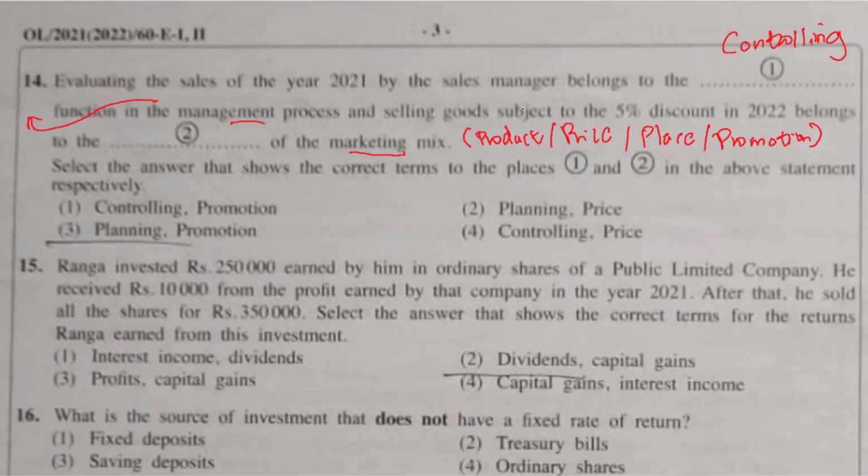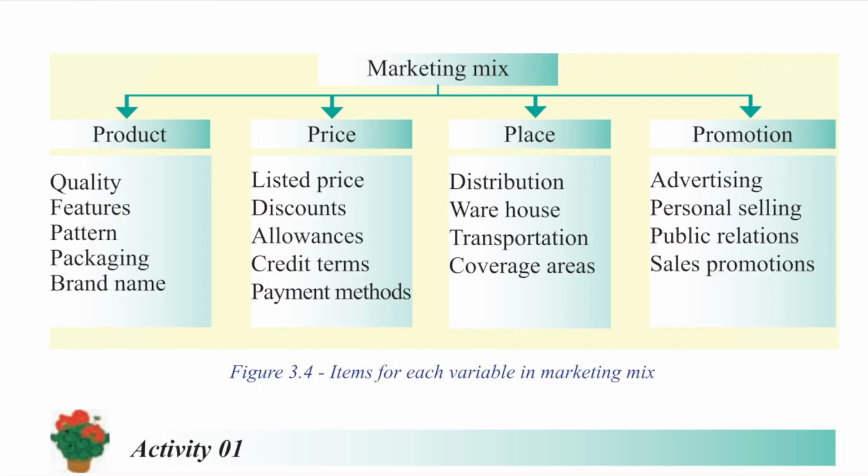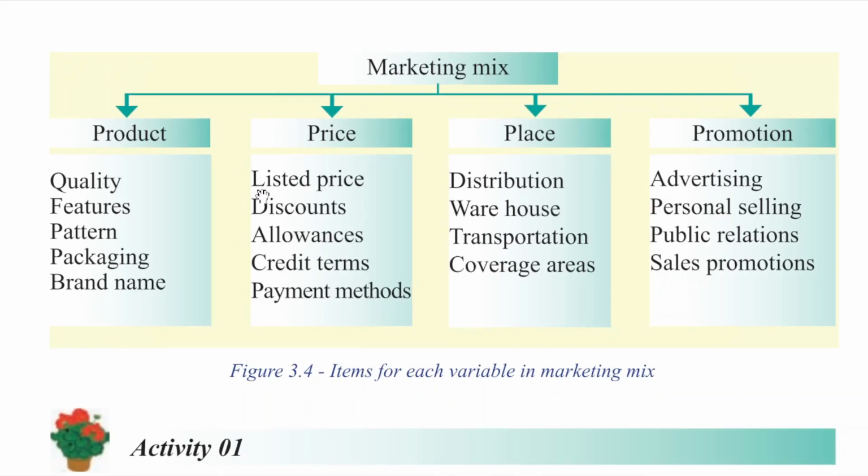That's why if you refer to your grade 11 textbook, let me refer it for you. Over here they clearly denote that discounts fall under price as the marketing mix element. Under promotion, you find advertising, personal selling, public relations and sales promotions. Ways that you could reach people so that you could make them aware of the product.